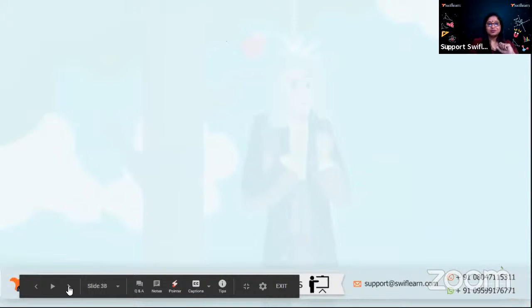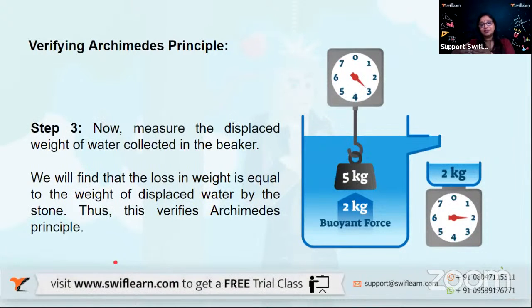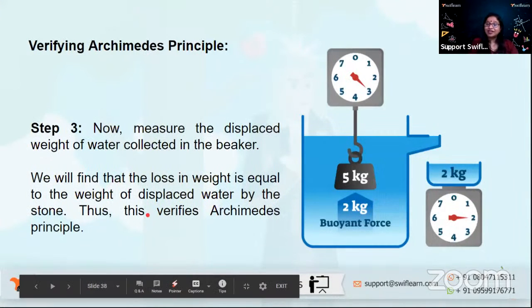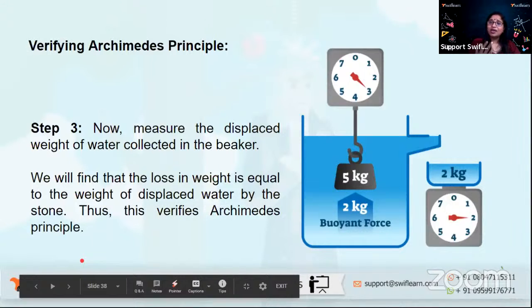Okay, so we are trying to still verify. Now, we have collected the water which has been displaced through the Eureka can when we immersed that solid into the liquid. If you measure what is collected, we will find that the loss, W1 minus W2, will be equal to the weight of the water displaced by the stone when it was immersed in water. So this is exactly what Archimedes principle talks about.